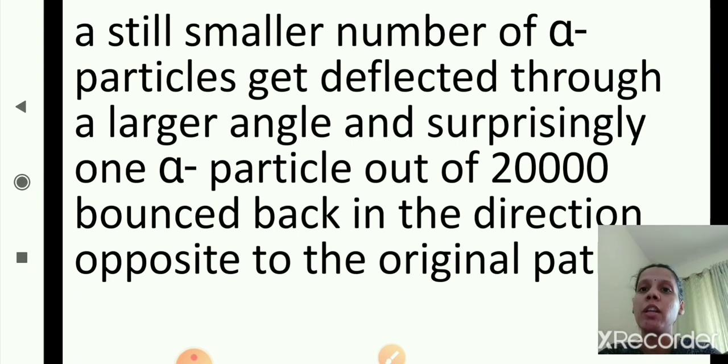A still smaller number of alpha particles get deflected through a larger angle, and surprisingly, one alpha particle out of 20,000 bounced back in the direction opposite to the original path. Only a smaller number of alpha particles get deflected. They change their path as they strike the gold foil.